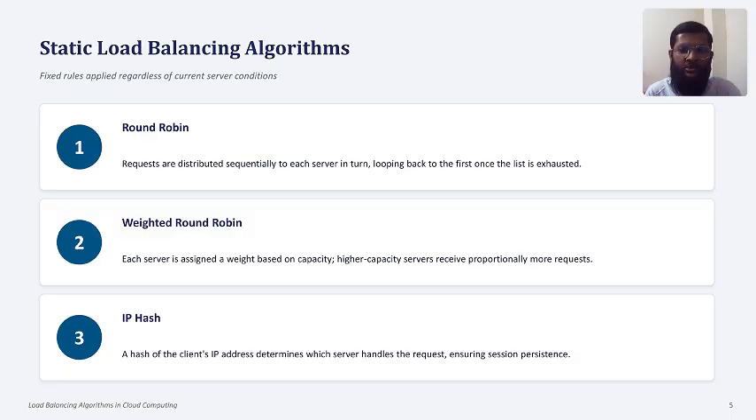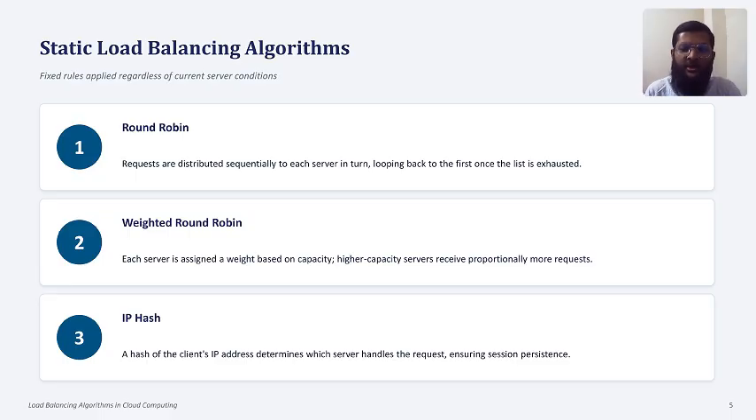Static algorithm. Now let's discuss some static algorithms. The first one is round robin. In this method, requests are sent to each server one after another in order. The second one is weighted round robin. Here each server is given a weight based on its capacity. A strong server receives more requests than a weaker server.